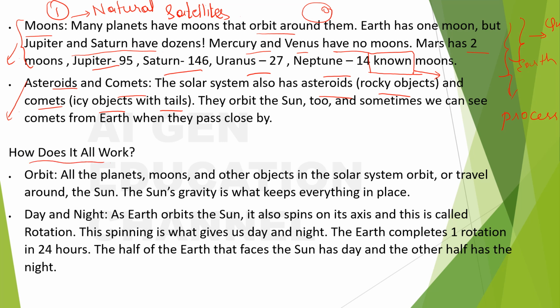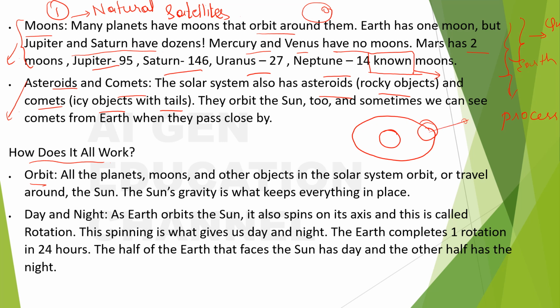So, how everything in the solar system works in combination. Orbit. All the planets, moons and other objects in the solar system orbit, or travel, around the sun. The sun's gravity is what keeps everything in place. So you understood, right? Did you ever wonder how the planets hang in space without being tied to something?